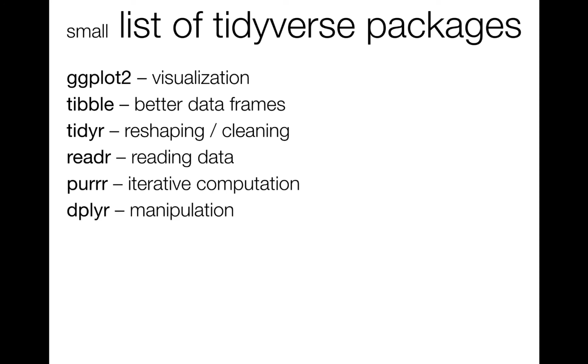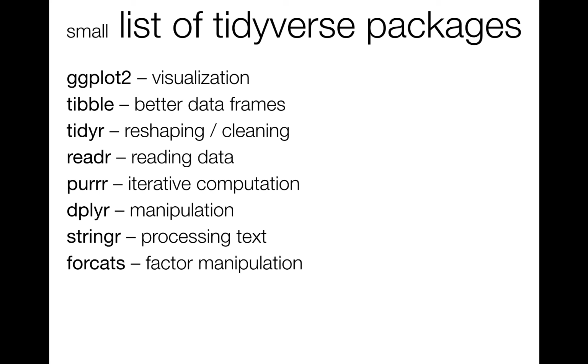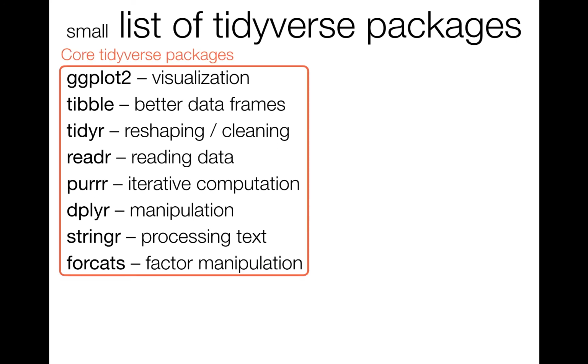dplyr is the tidyverse's flagship package for data manipulation in R. We're going to see a lot of dplyr in just a little bit because it's so useful. Stringr is used for processing text. So for example, if you're trying to analyze Twitter data or something like that, you would use stringr. And forcats is used for factor manipulation. We've met factor variables in the past. They're somewhat awkward to work with in base R, so forcats facilitates that process. Together, these constitute what's referred to as the core tidyverse packages.